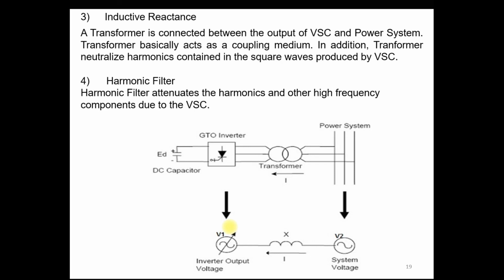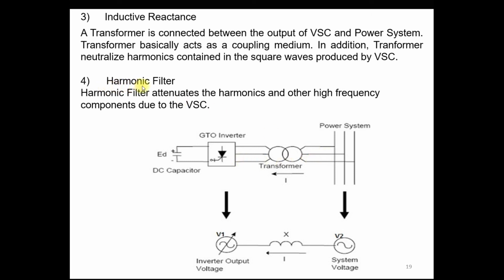So this is all about the voltage source converter we have discussed. Next component is the inductive reactance. That inductive reactance is nothing but a transformer which is connected between the output of the VSC and the power system. So the third component, inductive reactance in the STATCOM, represents the transformer leakage reactance. You can see that it is connected between the output of this voltage source converter and the power system.